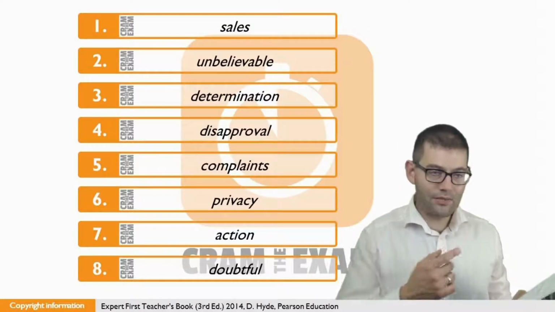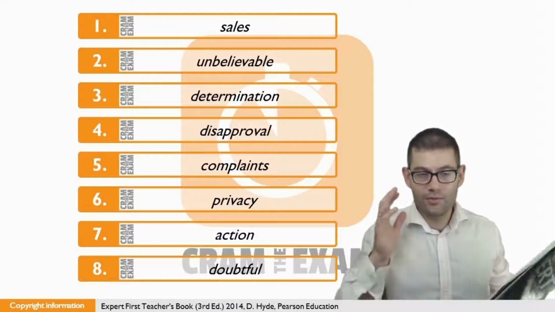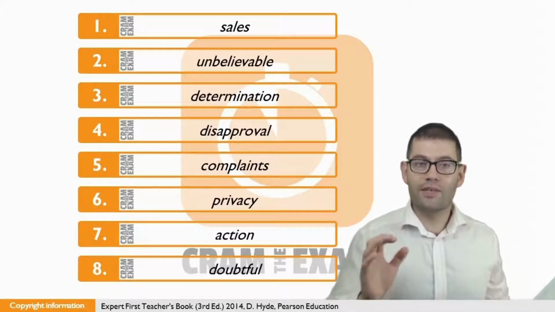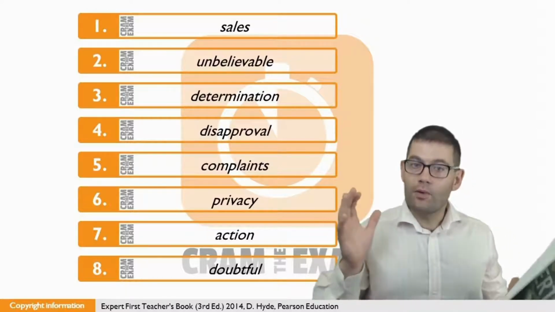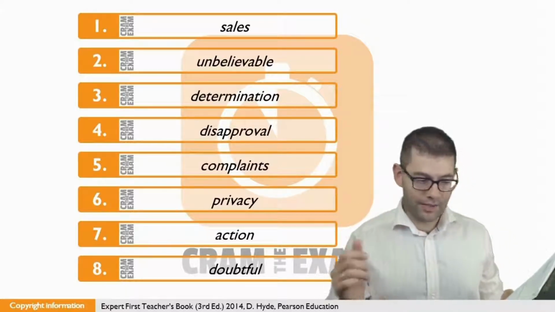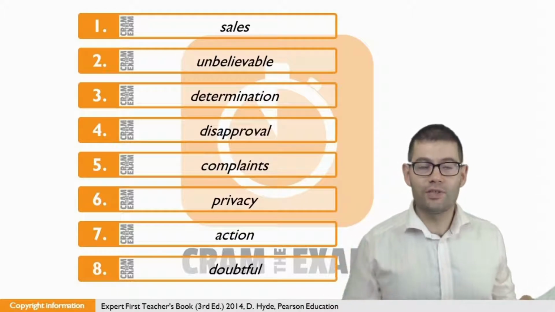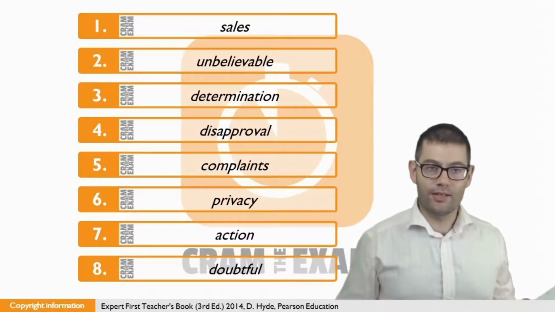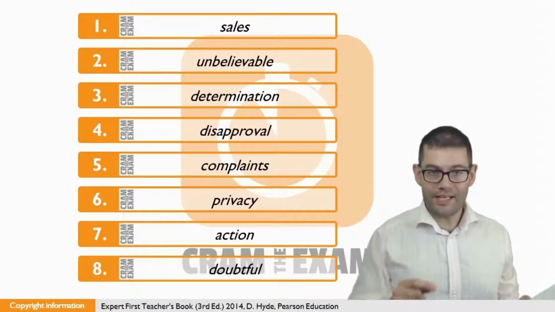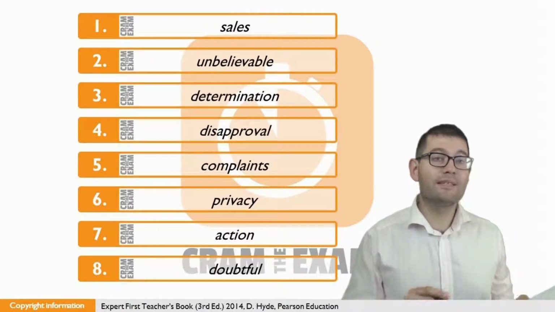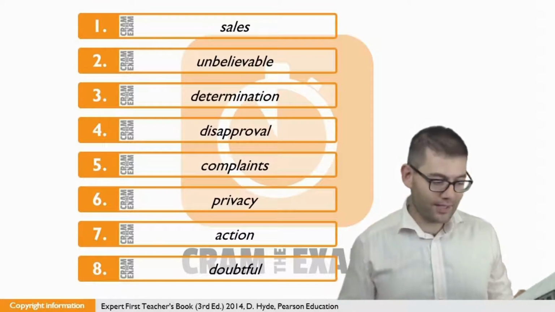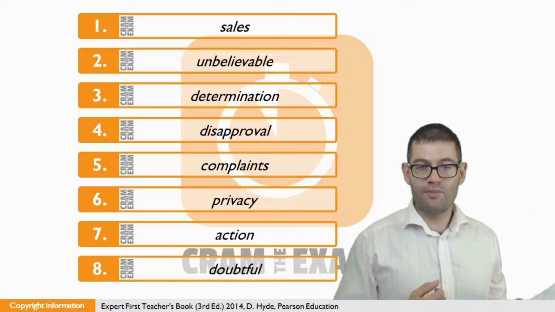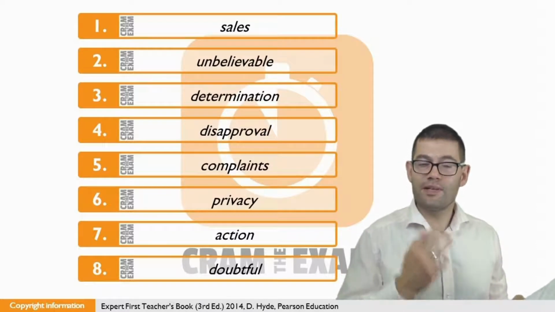For question number 2, as you can see, there's a preposition before the gap, and as I'm sure you're tired of me telling you, when you've got certain prepositions before the gap, you're going to need a noun. Well, here, if we have a look after the gap, we've got our noun, which is a plural noun, amounts, which means this must be an adjective. However, it must be the correct adjective given the context, which means that it has to be the negative form of the adjective, unbelievable.